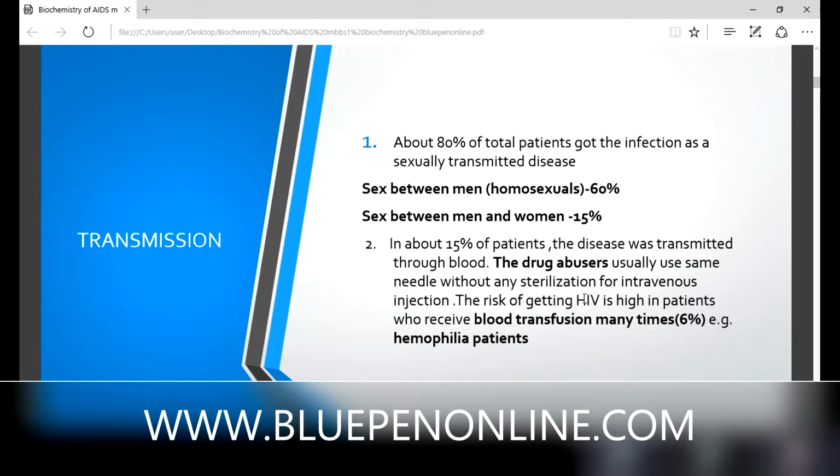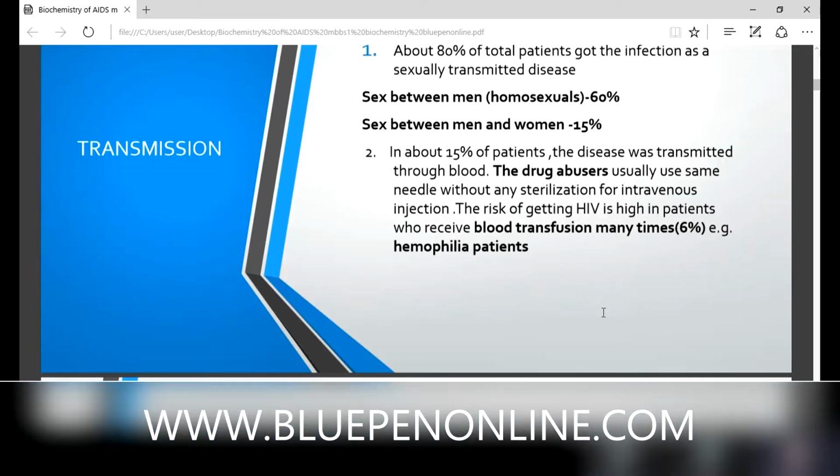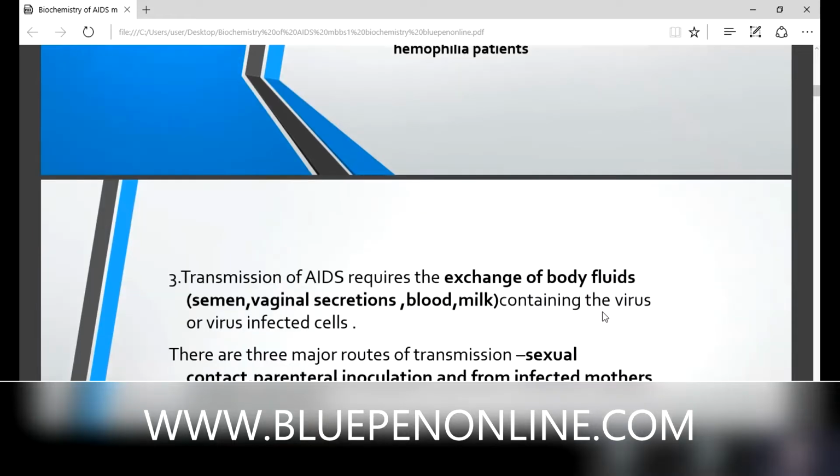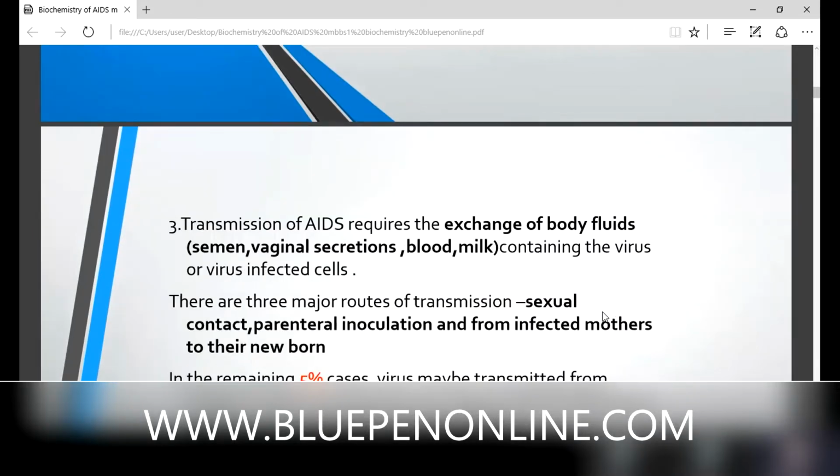Because they use intravenous injections without sterilization, so their risk is more. What about the other route of transmission? Blood transfusion. Okay, 6% mainly transmission, in case of which patients? Hemophilia patients. Okay.